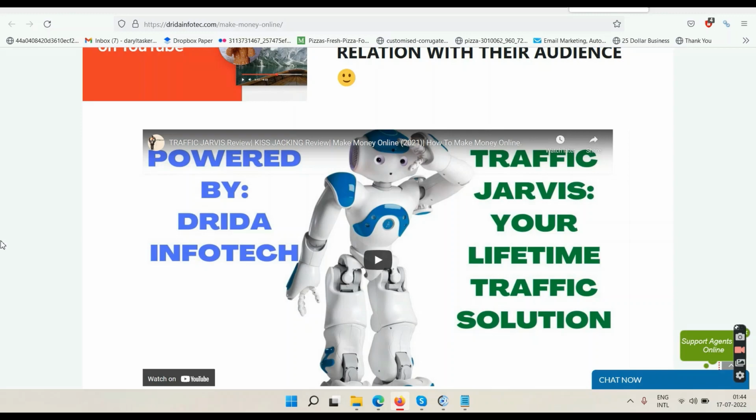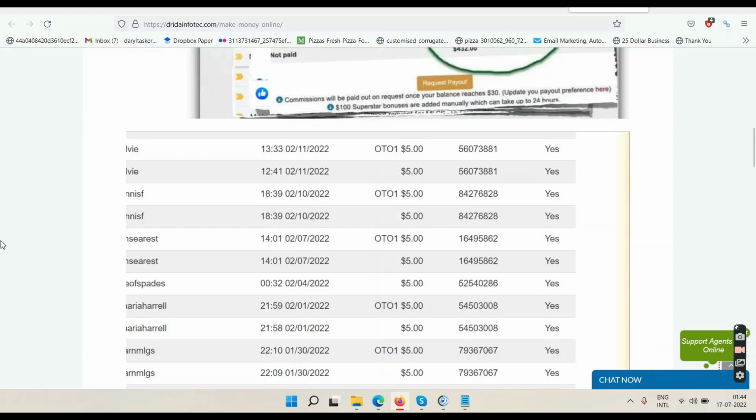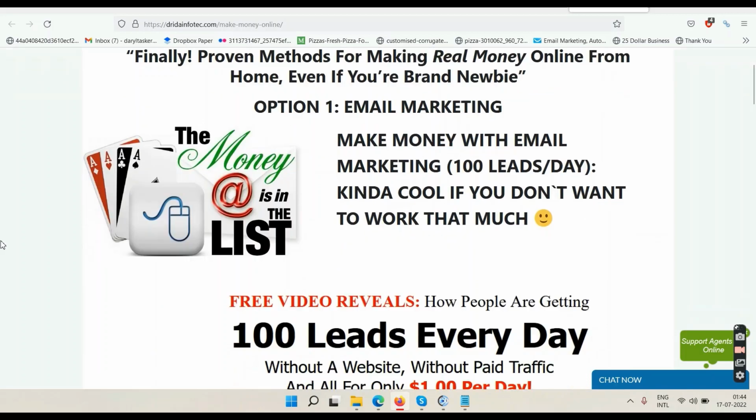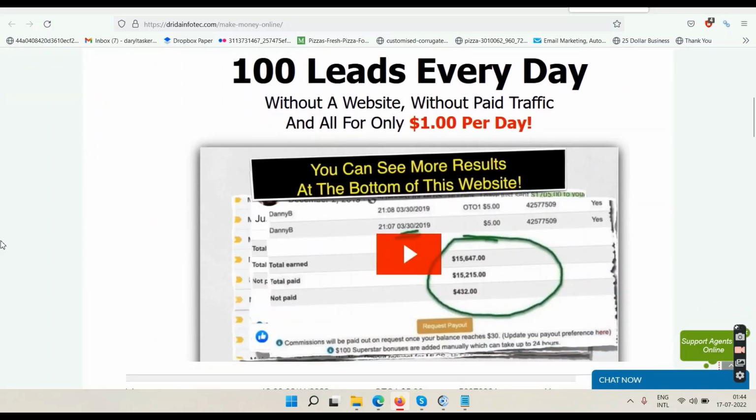So before I talk about Traffic Jarvis in detail, first of all, let's talk about this email marketing method here. You can also make money with email marketing just by sending 1 email per day, but you need a lot of numbers, okay. You need to have thousands and thousands of email addresses in your list, and then only you can go ahead and make some money with email marketing. So if you want to grow your email list without buying paid ads, then you can try this system which you see right now on the screen. This will give you 100 email leads from US, Canada, Australia, from those countries, and you will also be allowed to send emails to these leads once per day. So by the end of the month, in 30 days, you will have 3,000 leads minimum, and you will be able to send them emails 30 times in a month, right?